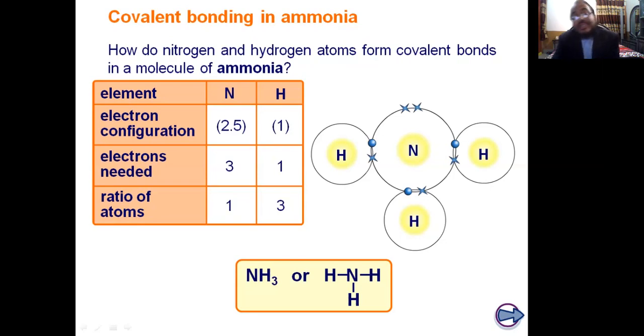We cannot say the triple covalent bond. Sometimes students say the triple covalent bond. No, this is a single covalent bond, but these are 3 single covalent bonds. A molecule may have 10 single covalent bonds, 20 single covalent bonds, 1000 single covalent bonds and many more, but they are not called double or triple covalent bonds. If the pair between two atoms is 1, this is called a single covalent bond. So the formation of ammonia is the example of single covalent bond, and each ammonia has 3 single covalent bonds.